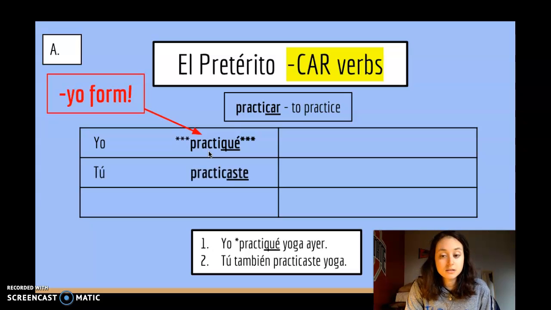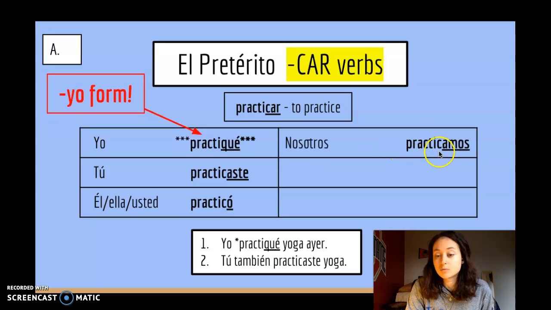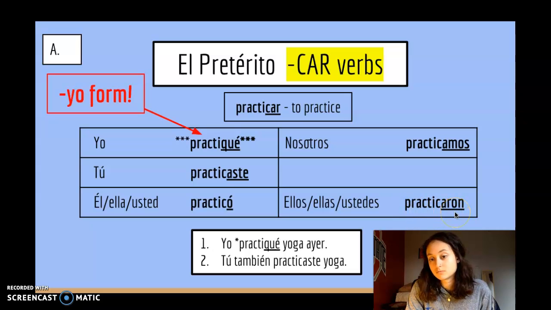Tú practicaste, with the C. Él practicó. Nosotros practicamos. Y ellos practicaron. Okay, so yo practiqué yoga ayer y tú también practicaste yoga. Again, the only thing that's different is the yo form has this QU.